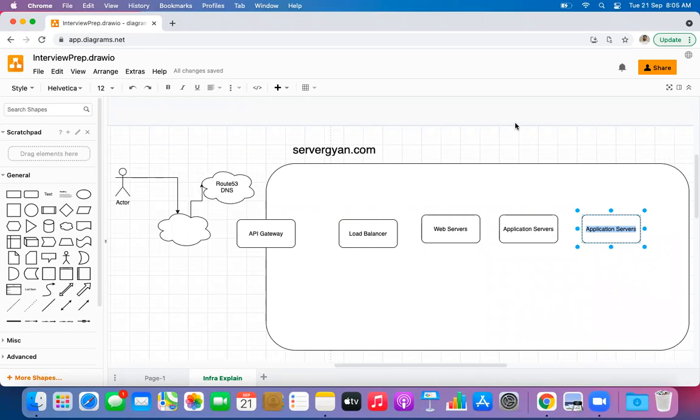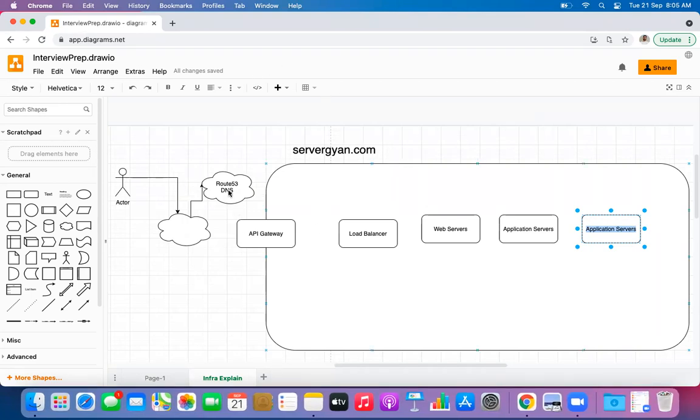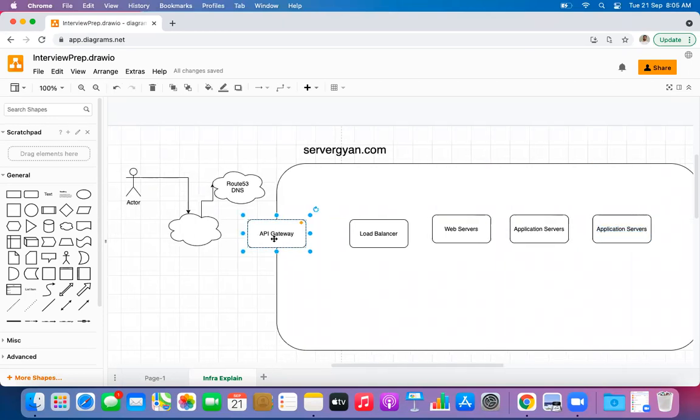Yes, guys, would anyone like to explain anything else about it? How about from Route 53, it will go to the laptop network card, then the IPv4 subnet mask and gateway, then the DHCP of DNS.